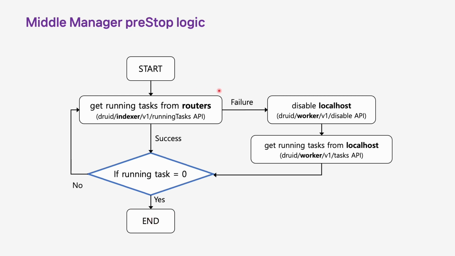But if the API request to the router fails, we can request API to the current middle manager. However, before the request, we need to prevent any new ingestion tasks from being assigned to the current middle manager. As a next step, we repeat the first step with the router.